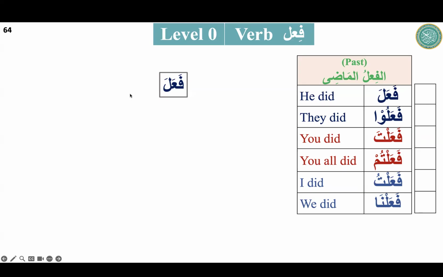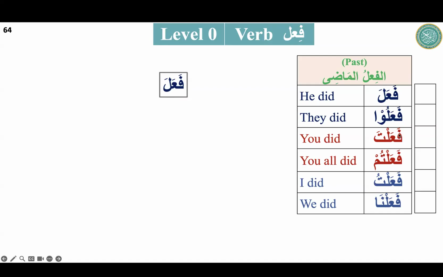If I give you the meaning of ja'ala, you can tell me the meaning of all the others. Ja'ala means he made. Go ahead. Okay. جعل, he made. جعلوا, they made. جعلت, you made. جعلتم, you all made. جعلت, I made. جعلنا, we made. So this is all about the verb. Verb is that is past. Fa'ala, fa'alu, fa'alta, fa'altum, fa'altu, fa'alna.